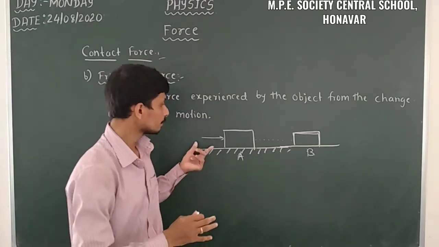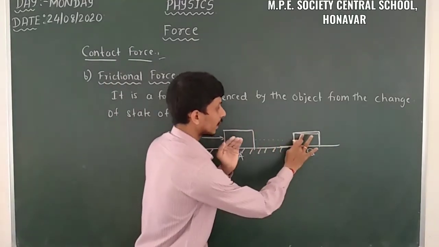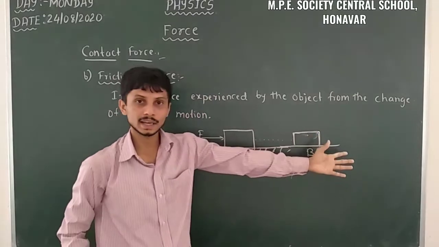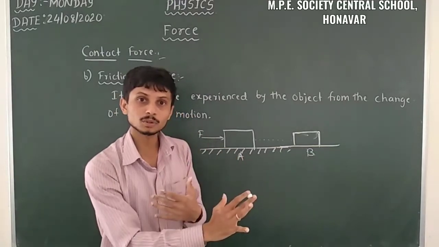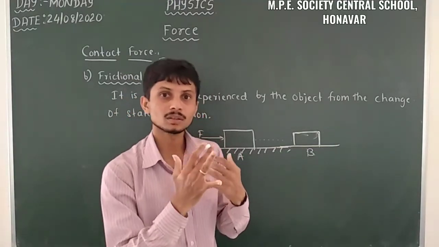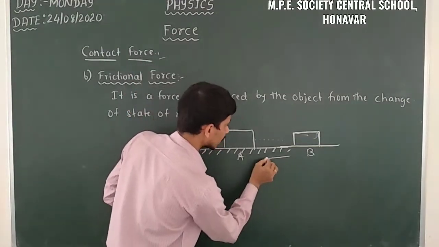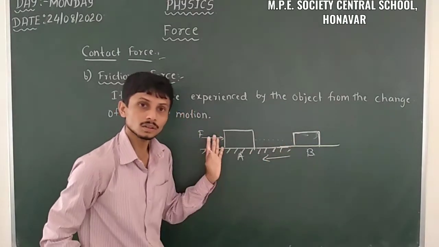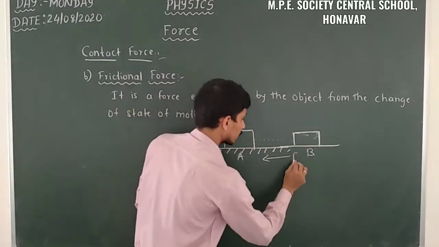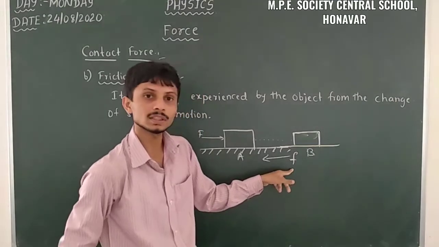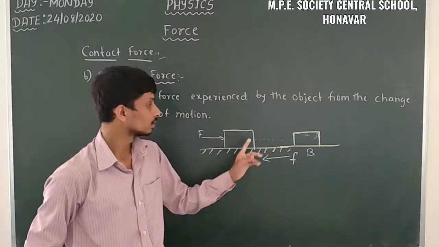Just observe, my force is in this direction, and the body moves in the direction of the force. But in the opposite direction of the motion, a frictional force is experienced. That is nothing but the frictional force. It acts in the opposite direction of motion.